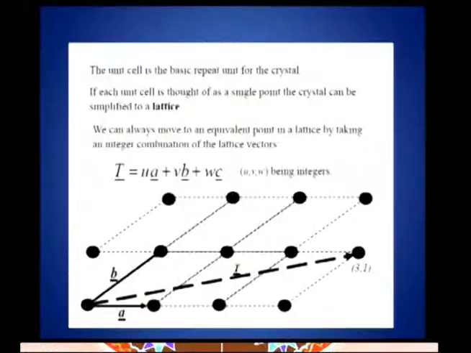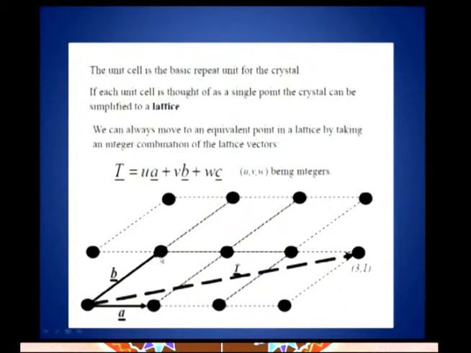Now, all lattices will have the property of translation invariance. By this what I mean is, irrespective of the point you choose, the lattice will remain invariant. What do you understand by the term invariant? If you choose this lattice point, how many nearest neighbors are there? There is one nearest neighbor here, another below this, one here, one here, there are 4 nearest neighbors, right. Similarly, if you choose this lattice point, again there will be 4 nearest neighbors, one above, one below, one on the left side, one on the right side. So, irrespective of the point you choose, the periodic arrangement of lattice points or atoms remains the same.